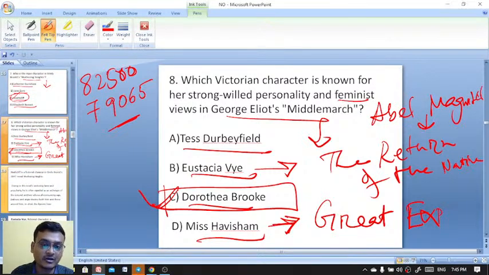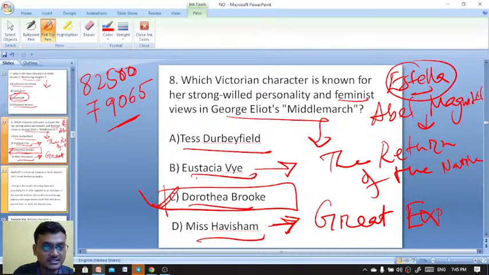At the end of the novel he comes to know that it is not Miss Havisham, rather Abel Magwitch is the real benefactor. And characters like Estella also appear in Great Expectations.